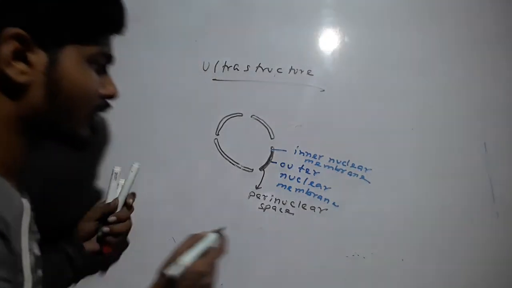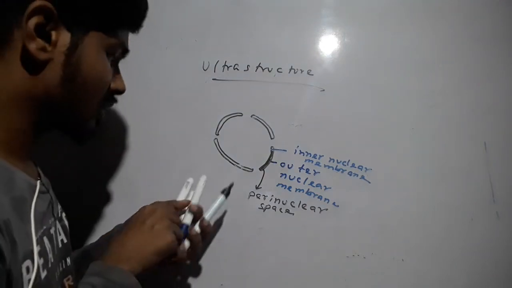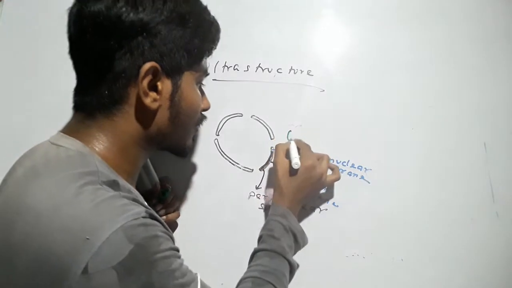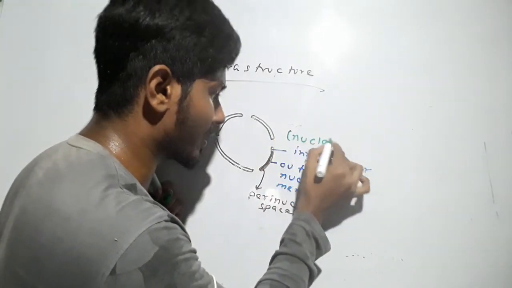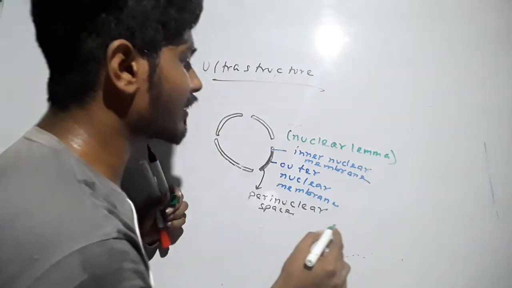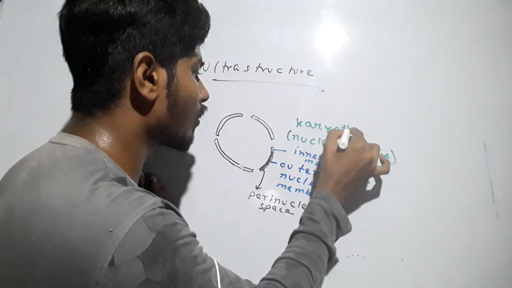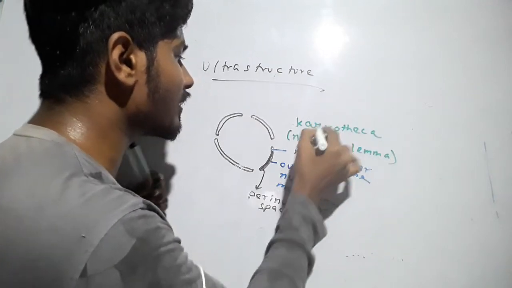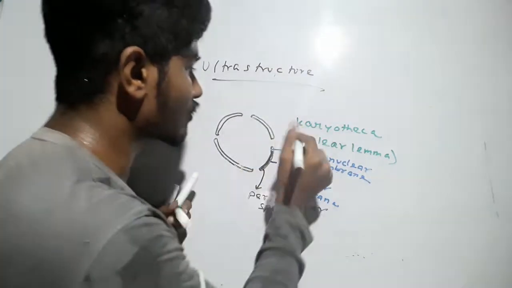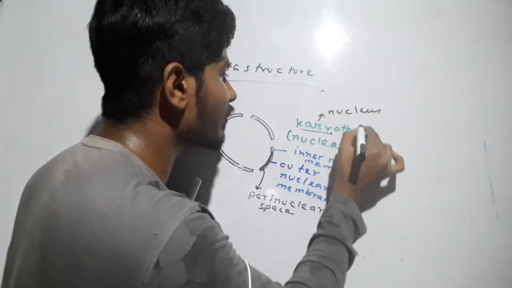Now the nuclear membrane is also named as the nuclear lemma. Lemma means membrane, and it is also named as karyotheca. Karyo actually means nucleus, and theca means box.